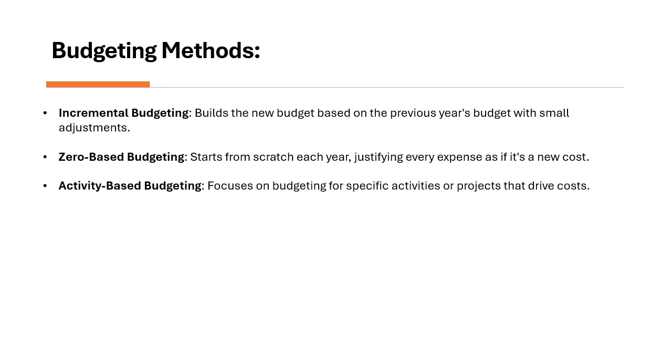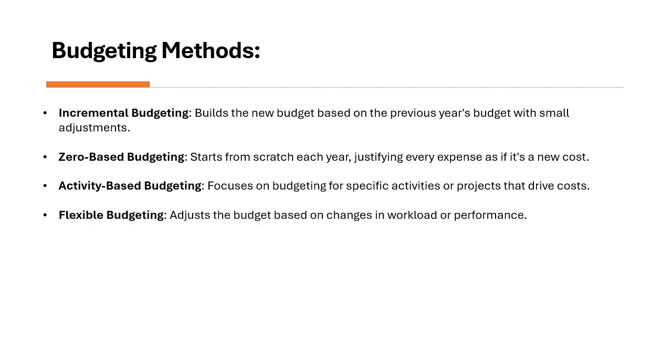Next is activity-based budget. Activity-based budget focuses on budgeting for a specific activity or project that drives cost. For example, if you are planning a renovation project in the building, you would allocate specific funds to activities like construction, interior design, and equipment installation. Next is flexible budgeting. Flexible budgeting adjusts the budget based on changes in workload or performance. For example, if facility use increases, like adding more tenants or increasing operational hours, you can adjust the budget for extra cleaning or maintenance services to reflect those changes in the workload.